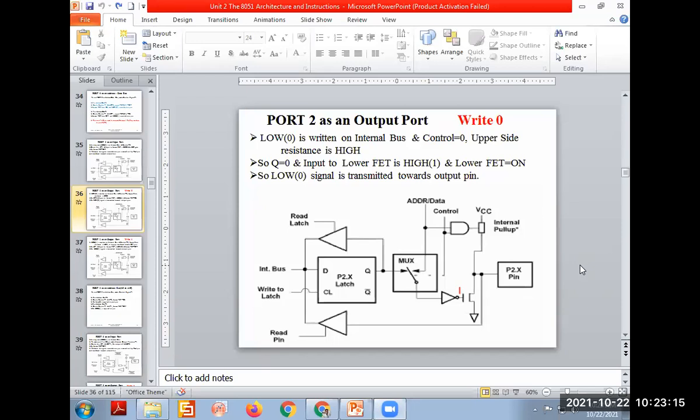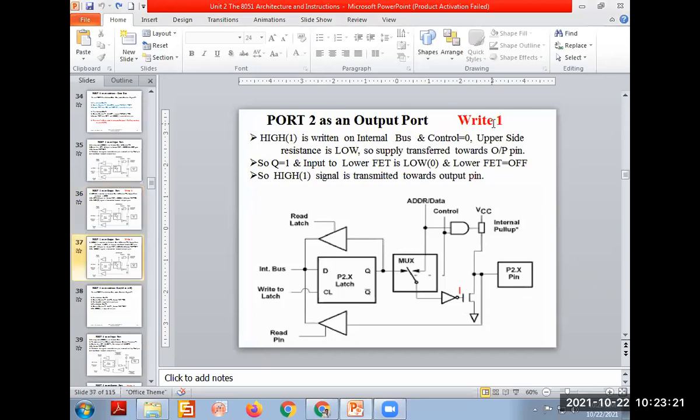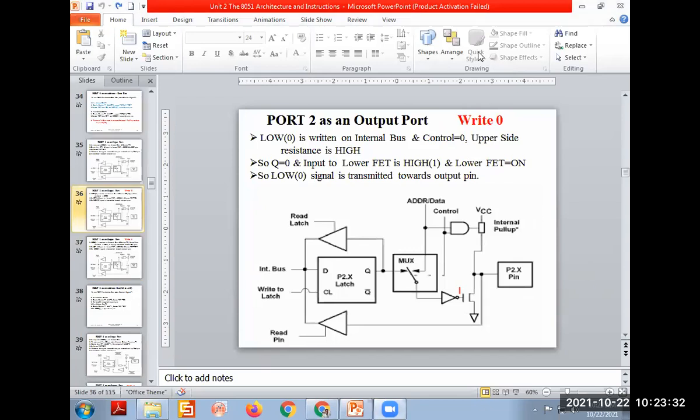Done? Return? Yes, sir. Okay. Easy hai. Last case, writing 1 on that. Okay, writing 1 means what? What is change here only? I'm sending the high level signal here. That 1 is remaining. If I use annotation, this is problem.